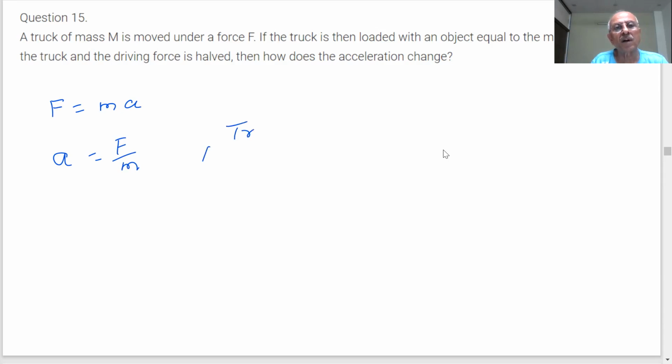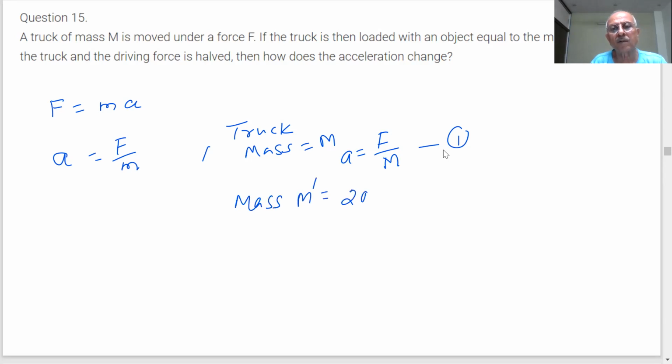The truck mass is m, so acceleration A is equal to F by m. Now what happens? The truck is loaded with an object equal to the mass of the truck. Then what does the mass become? M dash is 2m.